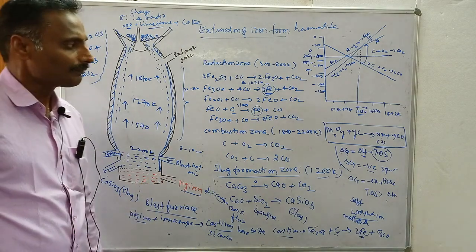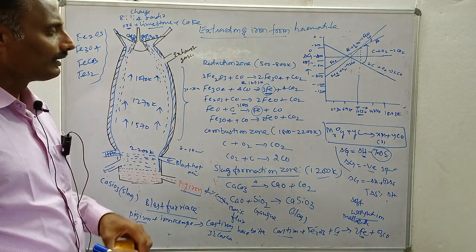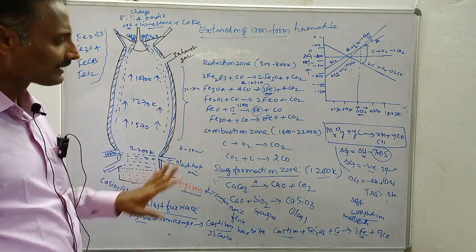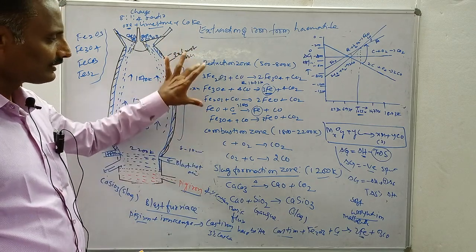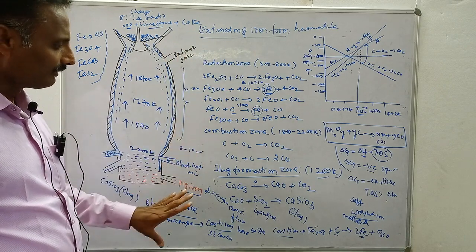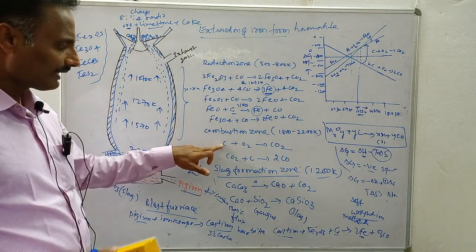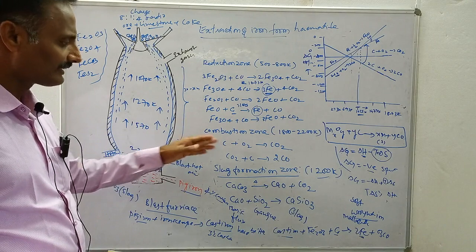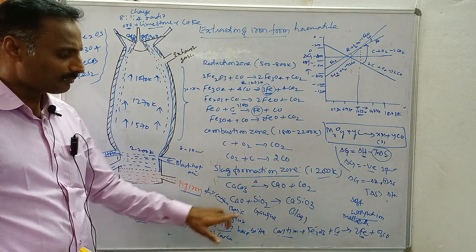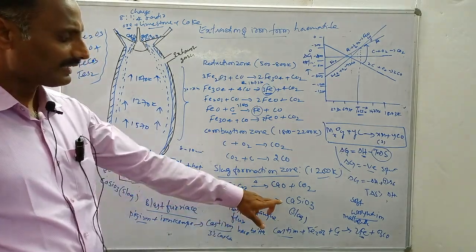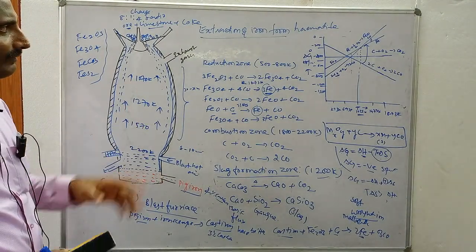This is about extraction of iron from its hematite ore or magnetite ore. These are the main important reactions taking place in the blast furnace. One is the reduction zone, one is the combustion zone, and one is the slag formation zone, and these three zones are important. What is the role of carbon monoxide? Carbon monoxide acts as a reducing agent. Carbon acts as fuel as well as reducing agent at the highest temperature. Limestone acts as flux to remove the acidic impurity, silica, giving calcium silicate. These are the main important points regarding extraction of iron from hematite.